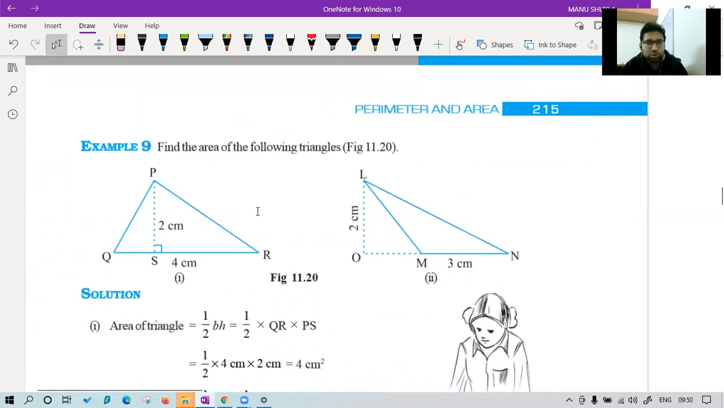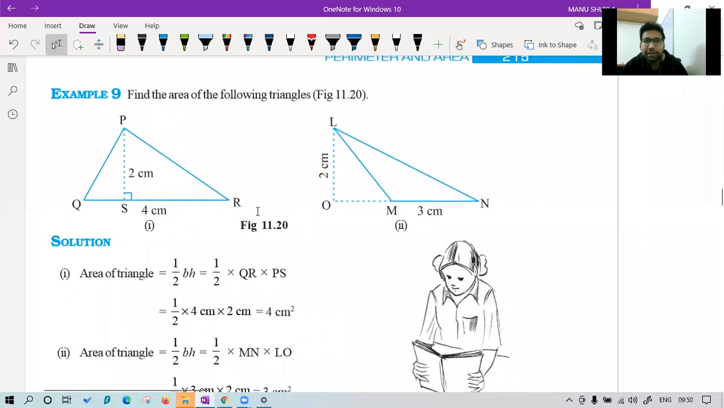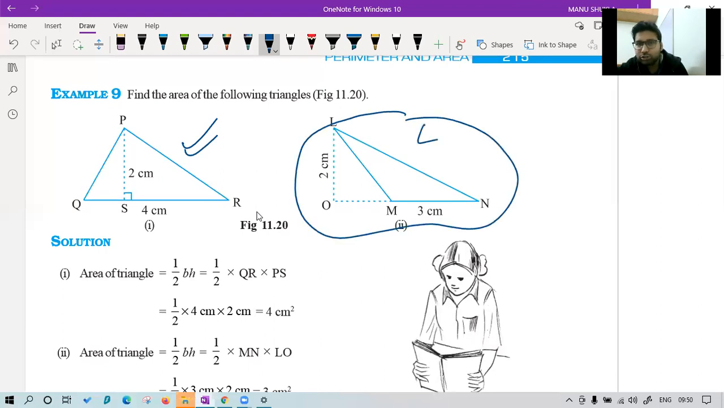Now let's see the next question, example number 9. Find the area of the following triangles. This is very easy. I will not discuss this one. We will discuss this one. Class, this question I asked you in the exam also. Which kind of triangle is this? This is an obtuse angle triangle. You can see this angle is more than 90 degrees and less than 180 degrees.